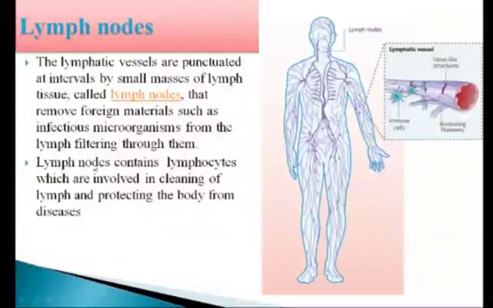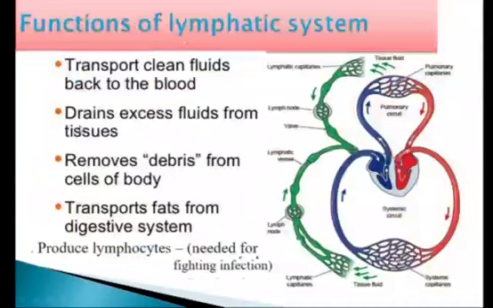Lymph nodes contain lymphocytes which are involved in cleaning of lymph and protecting the body from diseases. That means lymphocytes, which are present in the lymph node, protect the body from diseases. They act as an important part of the body's immune system. Understood? Now, next is the function of the lymphatic system.